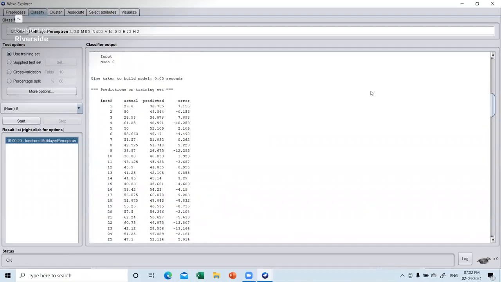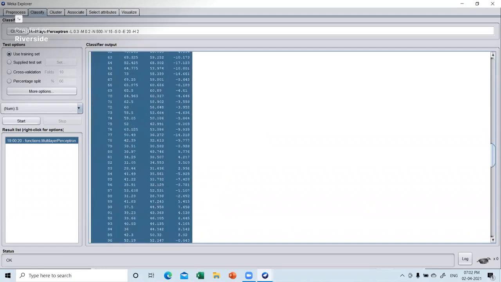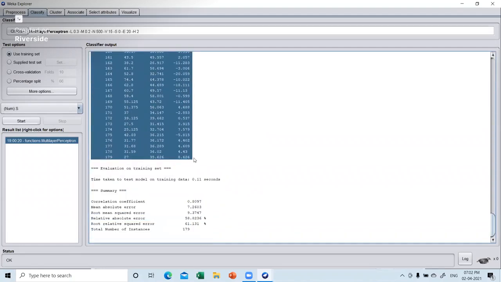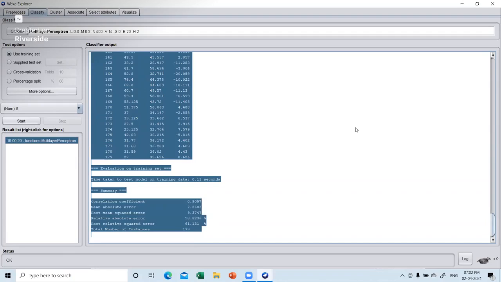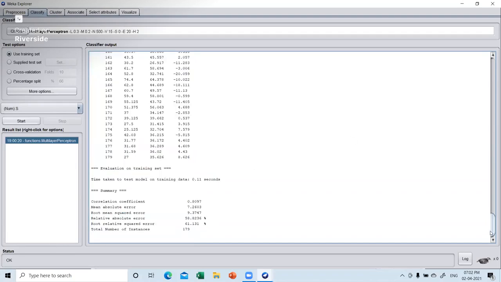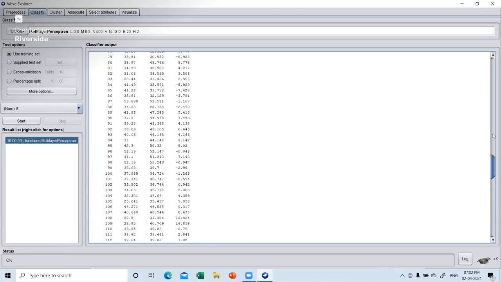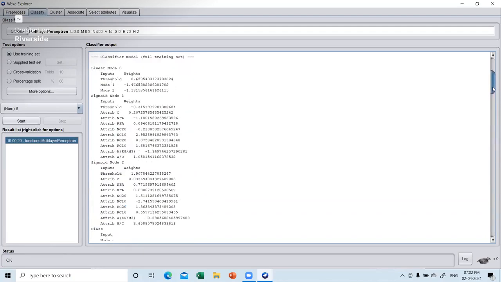Now, how to save this? I'll tell you this also. You can just select this, everything, put it in notepad. Select it in notepad and open that notepad in Excel. You will get this in Excel format. It is as simple as that.